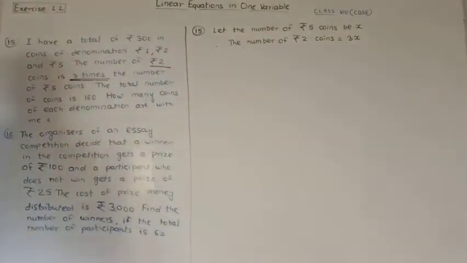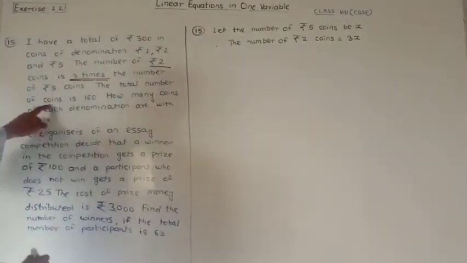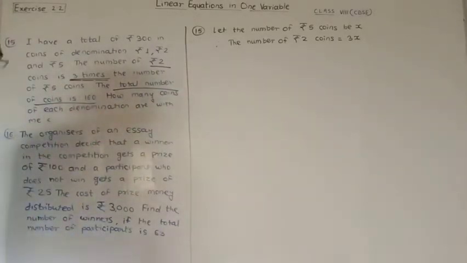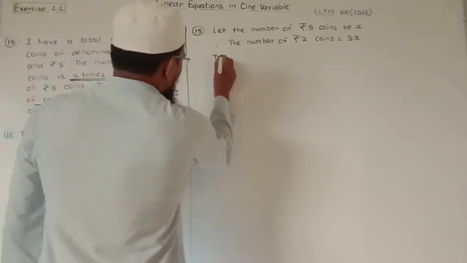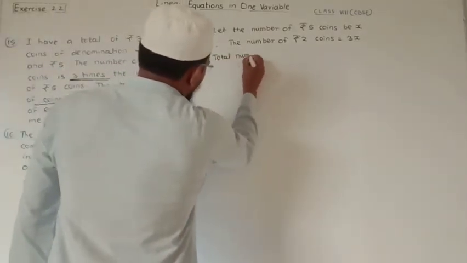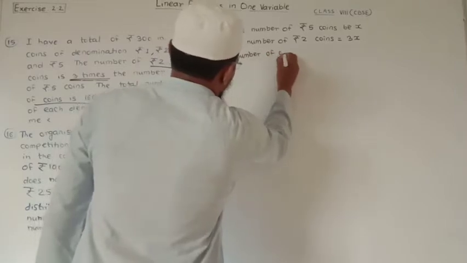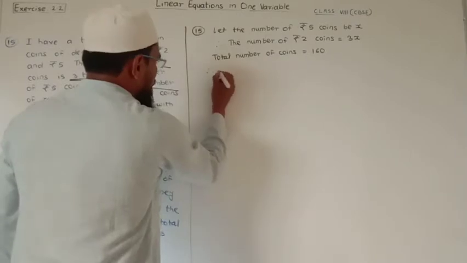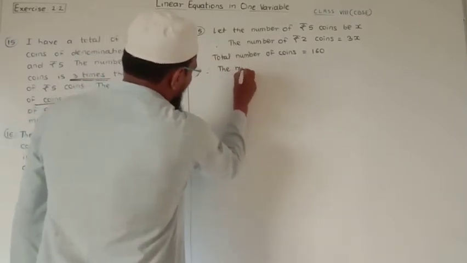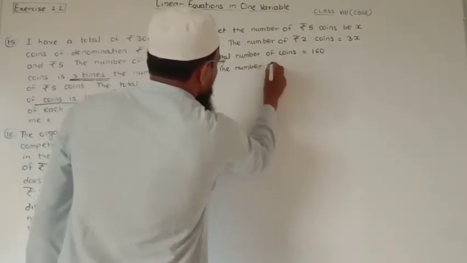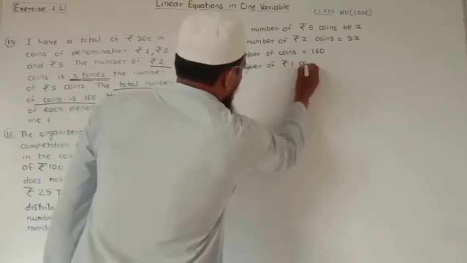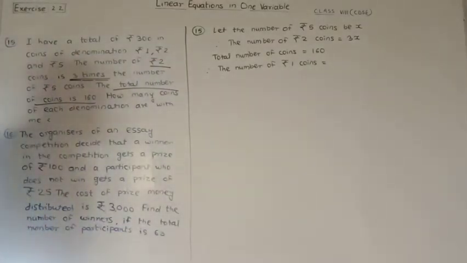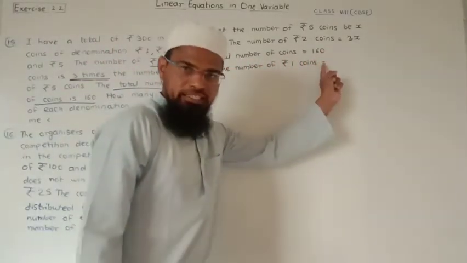Now here the total number of coins is 160. So we can write here, total number of coins is equal to 160. Therefore, the number of rupees 1 coins is equal to, look here, the total number of coins is 160.